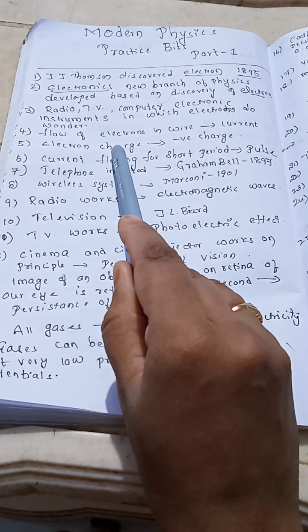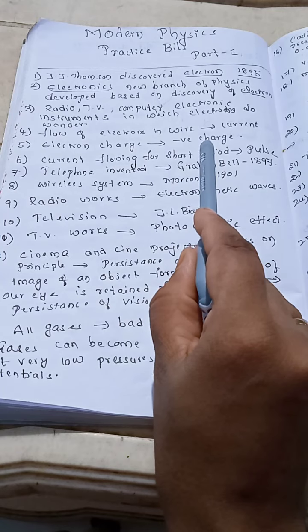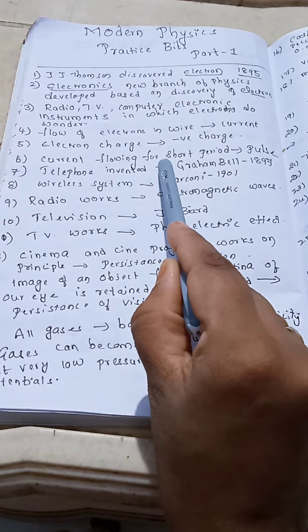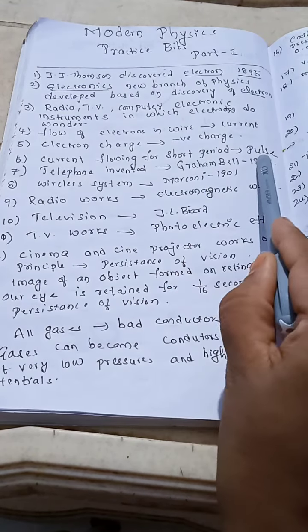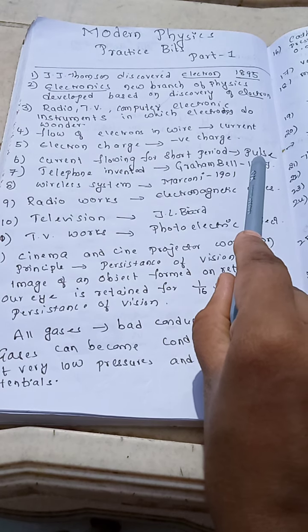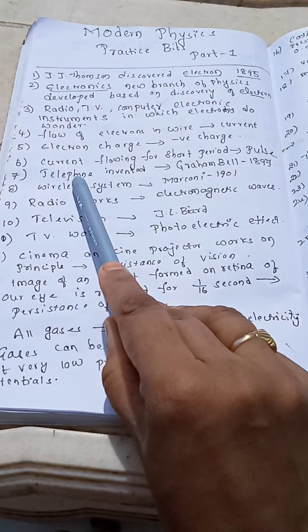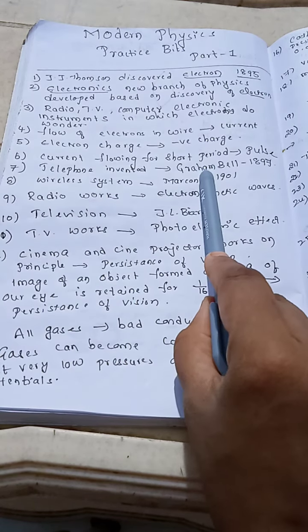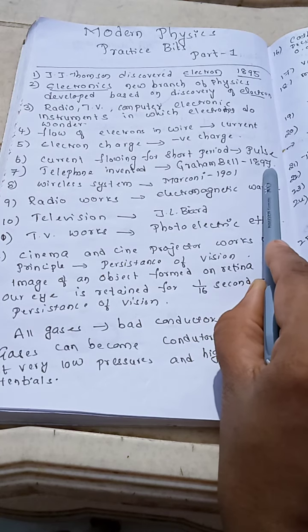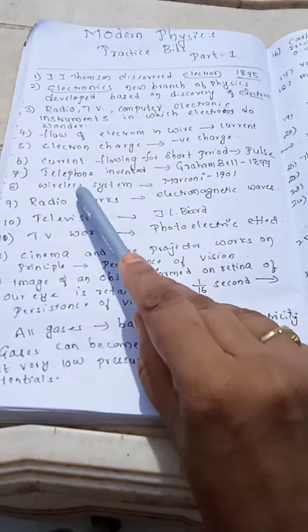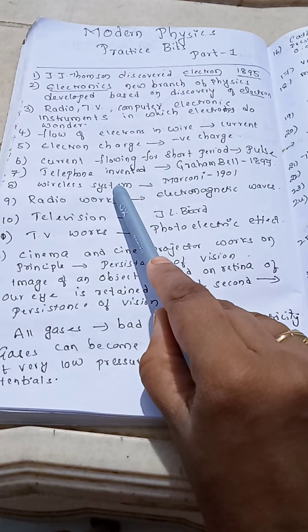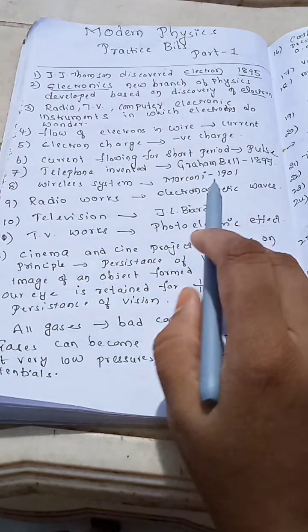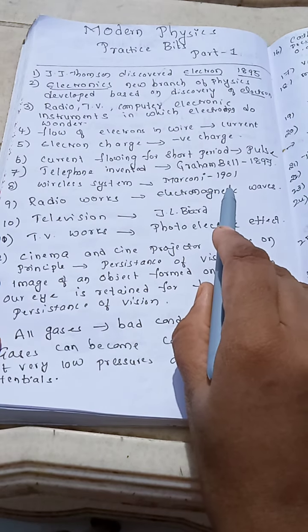Now, flow of electrons in a wire, we call it current. Electron charge is negative charge. Current flowing for a short period, we call it a pulse. Telephone was invented by Graham Bell in 1897. The wireless system was discovered by Marconi in 1901.